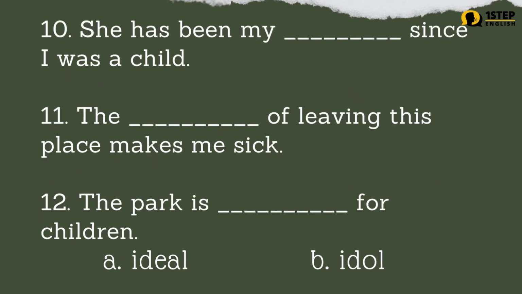Number 10. She has been my blank since I was a child. Number 11. The blank of leaving this place makes me sick. Number 12. The park is blank for children. Letter A, ideal. Letter B, idol. The correct answers are: number 10, letter B. She has been my idol since I was a child. Number 12, letter A. The park is ideal for children.